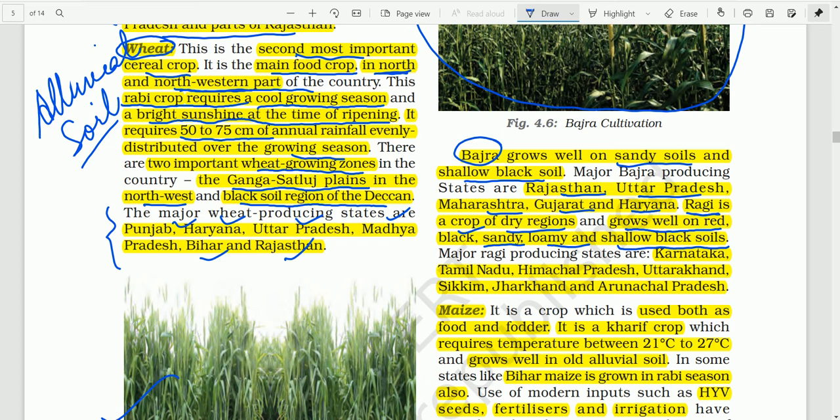Important ragi growing areas are Karnataka, Tamil Nadu, Himachal Pradesh, Uttarakhand, Sikkim, Jharkhand, and Arunachal Pradesh. These are the important ragi growing areas.